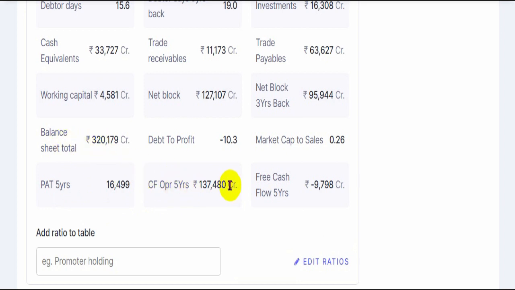Even out of this cash flow earned over 5 years, the company does not have anything left free to pay off as either dividend or bonus or buyback or for paying off the loans. In fact, it has invested all of its cash into the purchase of assets. So no free cash, in fact negative. It has to invest an additional 9,798 crores into the business.